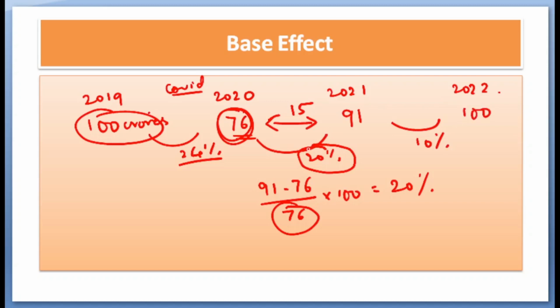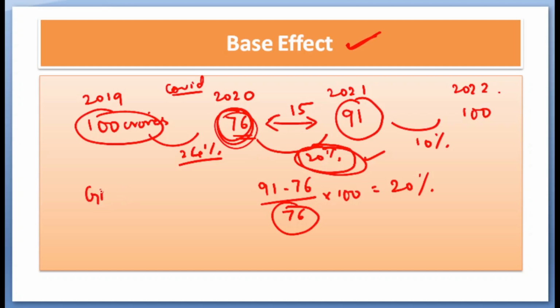The same thing is happening in the Indian economy currently. Because the GDP fell during the COVID times, the 2020 year's GDP was so low that even a slight increase in GDP in 2021 in absolute terms will show a tremendous increase in GDP in percentage terms. This effect, the fictitious increase in percentage which we get because of the change in base values, is called base effect.